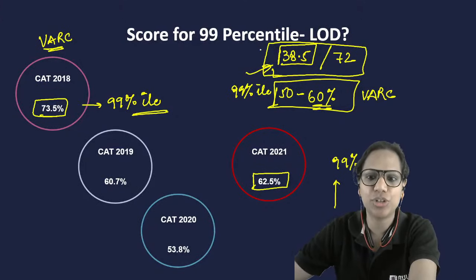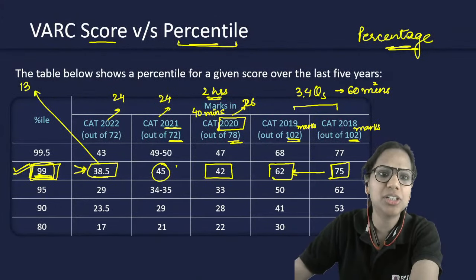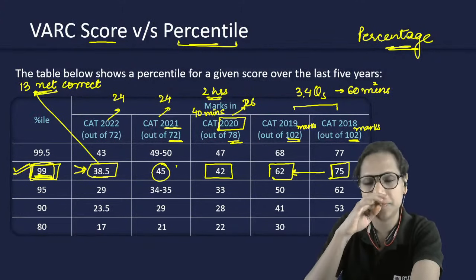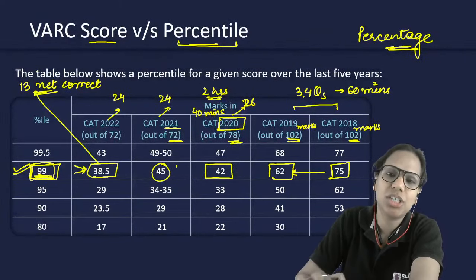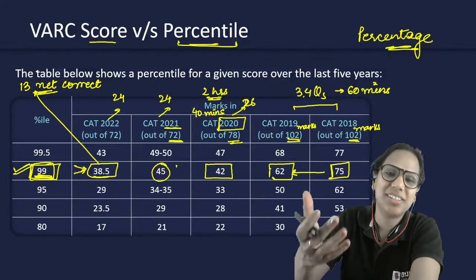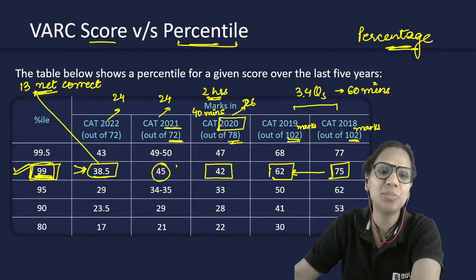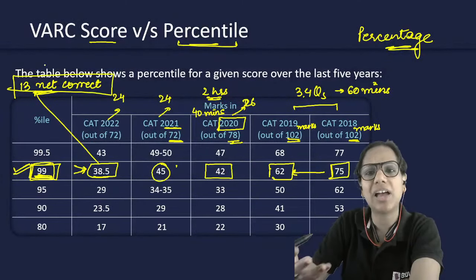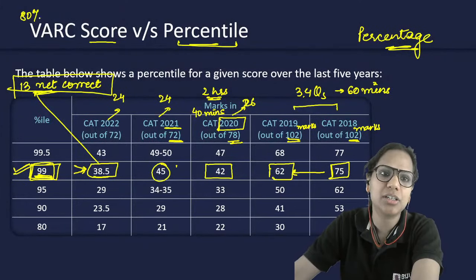38.5 marks अगर मैं बोल रही हूँ. Let's go back to the previous slide. 38.5 marks मतलब 13 net correct. Because there's negative marking also, no? So that's why I'm saying net correct. So, however, of course, nobody has 100% accuracy, right? I mean, in some years, some people may have a 100% accuracy. I'm not denying that, but usually people have a less than 100% accuracy, right? So let's say you have an 80% accuracy. तो आप 17 to 18 questions attempt करके आओ, right?